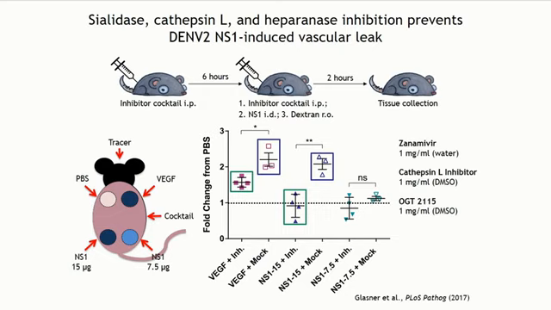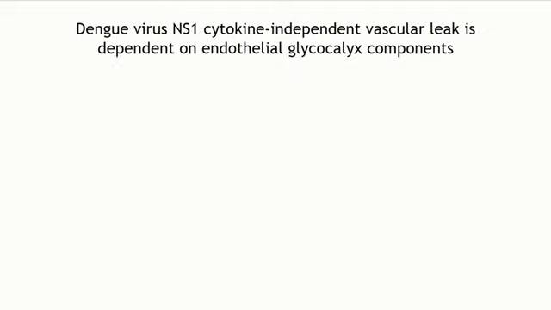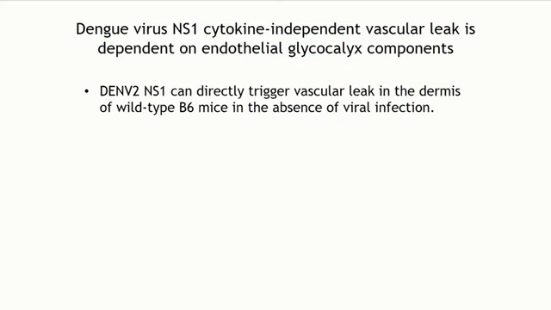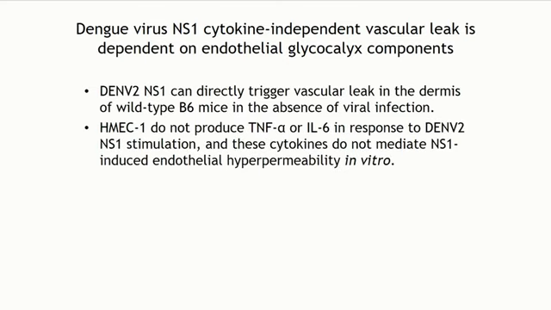So, in summary, we found that dengue virus NS1 cytokine-independent vascular leak is dependent on some endothelial glycocalyx components. We showed that NS1 can directly trigger vascular leak in the dorsal dermis of wild-type mice in the absence of viral infection. We showed that human dermal endothelial cells do not produce the canonical pro-inflammatory cytokines TNF-alpha or IL-6 in response to dengue 2 NS1 stimulation, and also that these cytokines play no role in NS1-induced endothelial hyperpermeability as measured